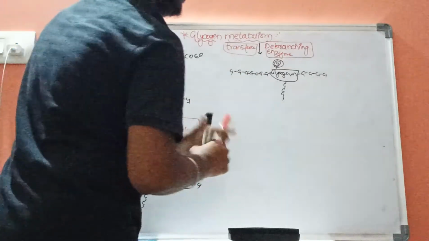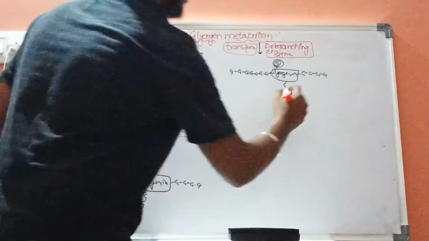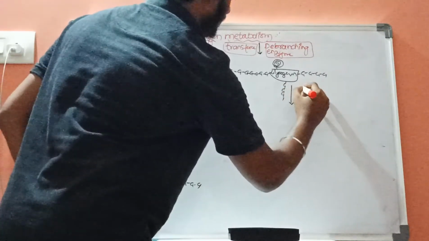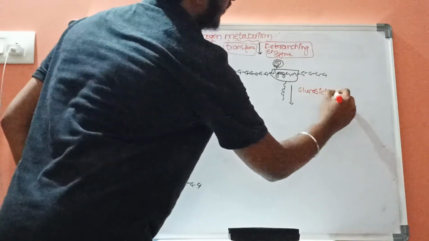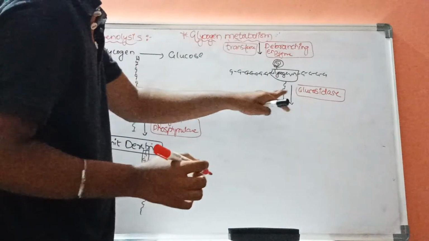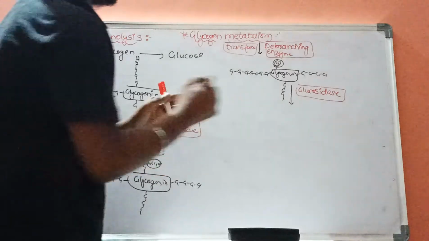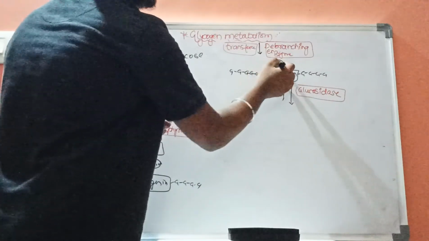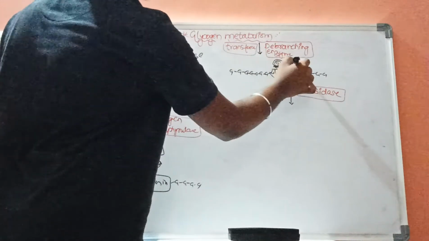Now with the help of an enzyme called glucosidase, the action of this glucosidase is it will remove this glucose molecule away from this alpha 1,6 linkage.